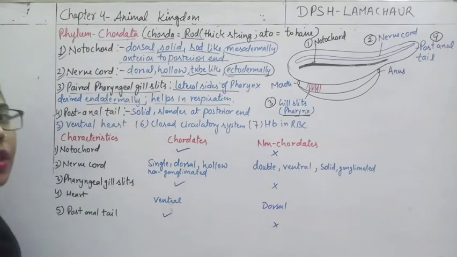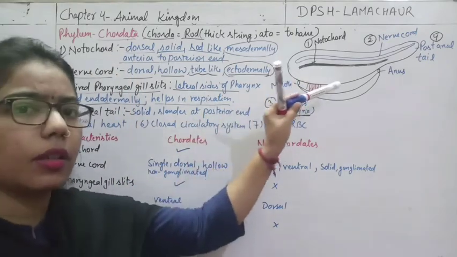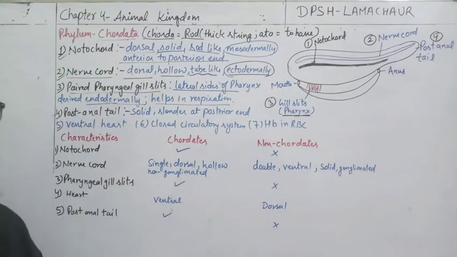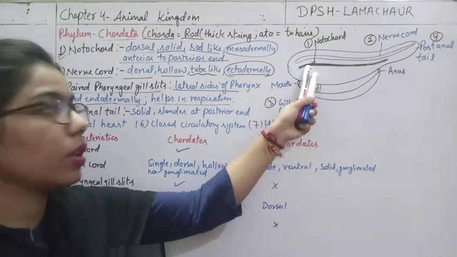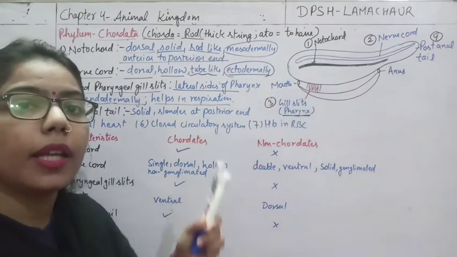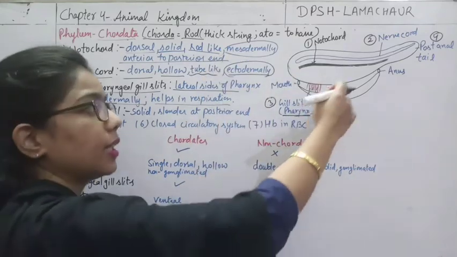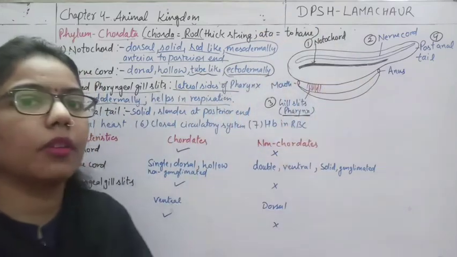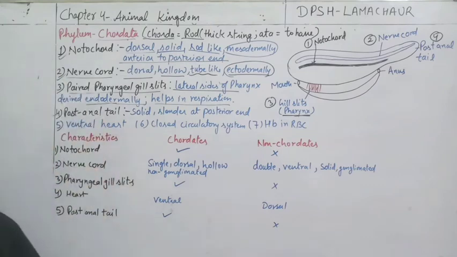And notochord का function क्या होगा? It is providing some structure, a stiff structure to the body. And what is the function of this nerve cord? The function of nerve cord is that later on it will form the central nervous system. हेड की तरफ जो हमारे पास नर्व कॉर्ड होगी वो क्या बनाएगी? हेड रीजन. हेड रीजन्स में कुछ नर्व्स जाएंगी, इसी तरीके से at the tail region. So from anterior to posterior there will be formation of nervous system which is done by the nerve cord, right here.